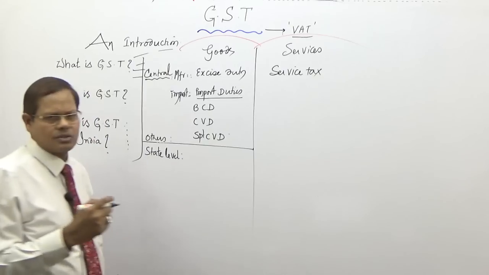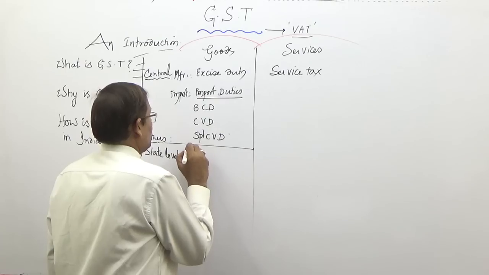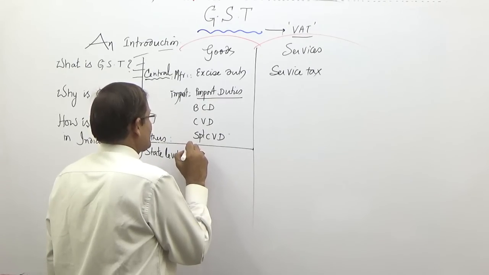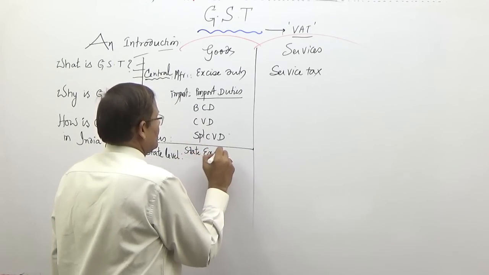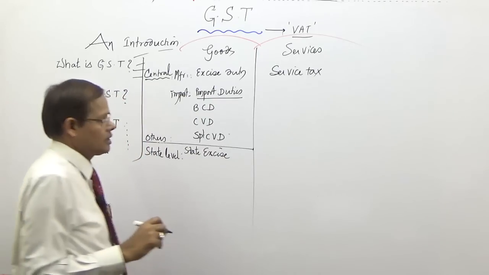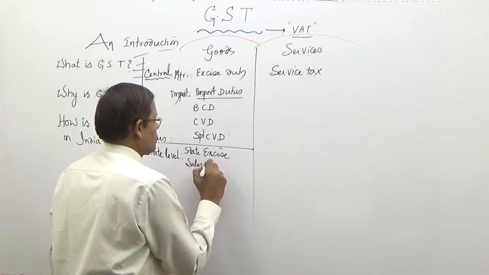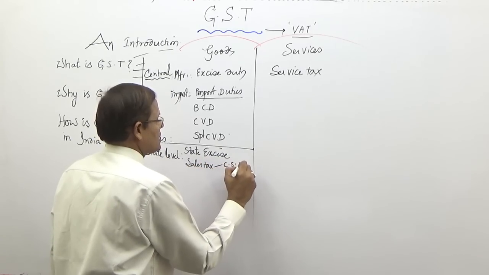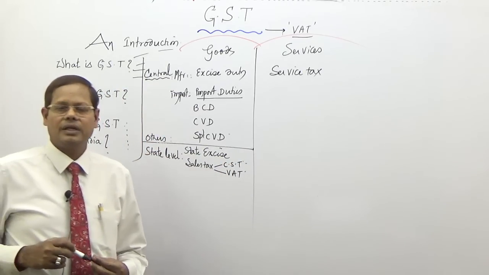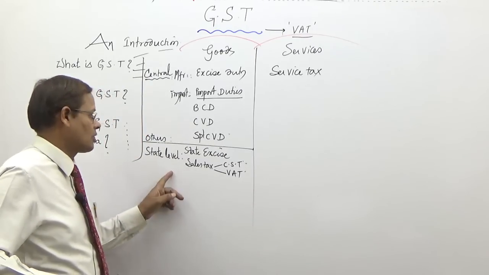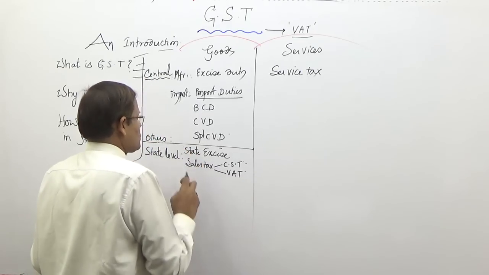We cannot count them all. Say for example, state level main taxes: on alcohol, you can say state excise, on liquor, potable liquor, alcohol for human consumption. And on sale, sales tax. If you talk about sales tax, it may be CST on interstate sale and VAT on local sale. Though it is a central law, virtually it is administered and tax is collected by state governments only. So I have put this under state level.